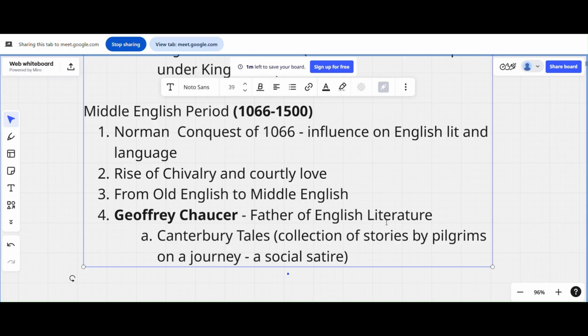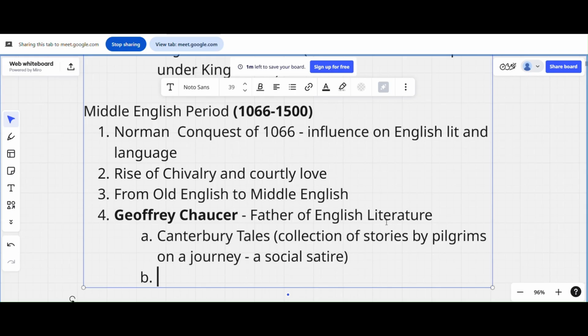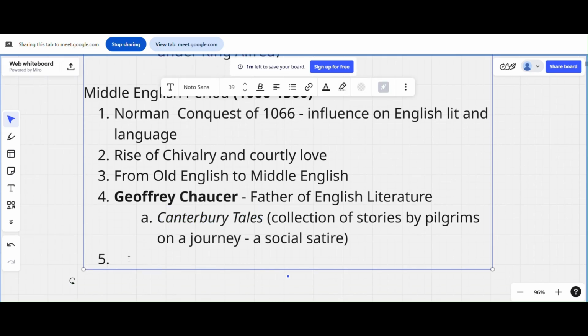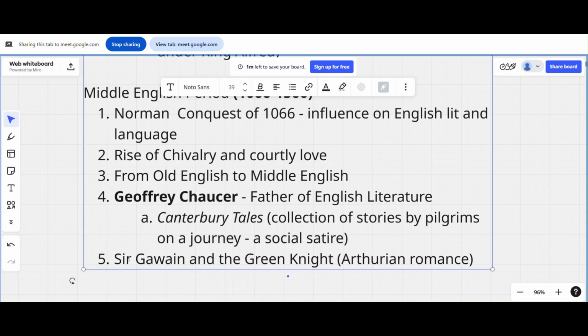So next, what will I do? Geoffrey Chaucer, obviously Canterbury Tales. And next, what else? Sir Gawain and the Green Knight. Okay, this is also a popular work. It talks about Arthurian romance. Okay, Arthurian romance. King Arthur and related Arthurian romance. Just in brief, we'll write it like this: Sir Gawain and the Green Knight. Just remember it like this.